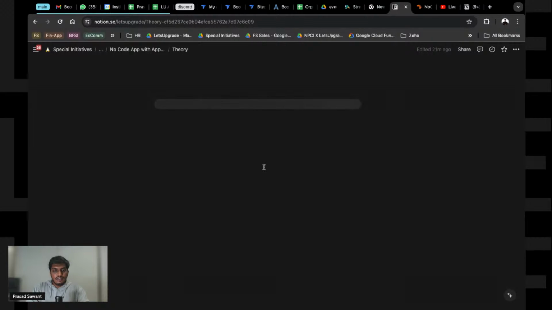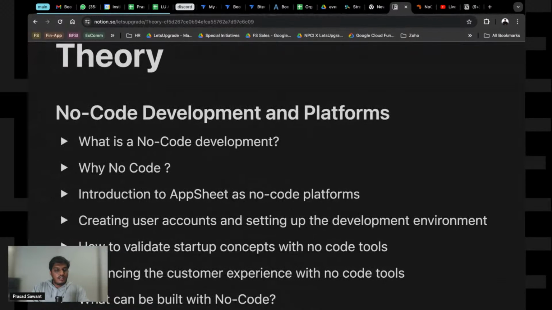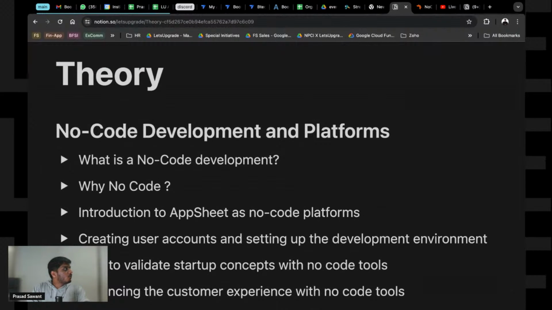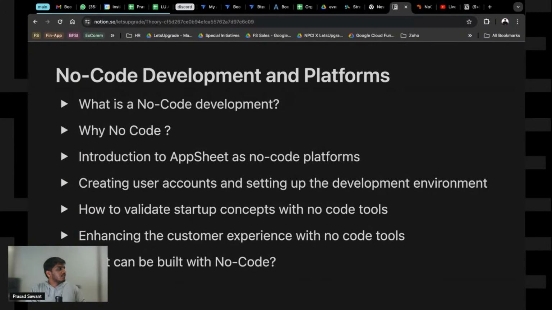First of all, what is the difference between no code and low code? If you can answer in the chat, I'm looking for the answers.